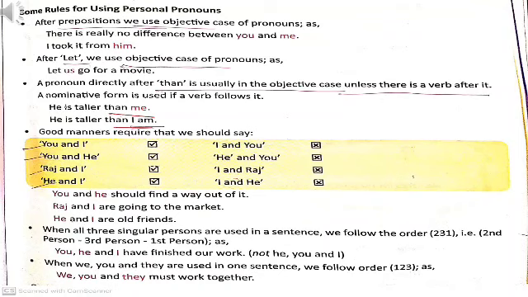And when we, you, and they, these pronouns we have to use in one sentence, then the order will be 1, 2, 3, means the first person, second person, third person. We, you, and they must work together. We first person, you second person, and they third person.